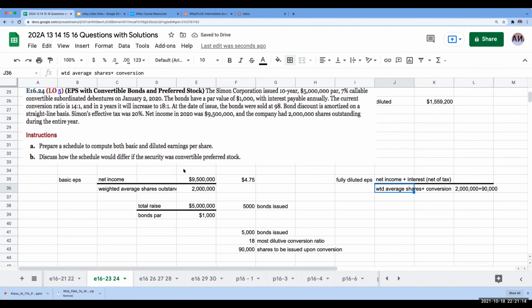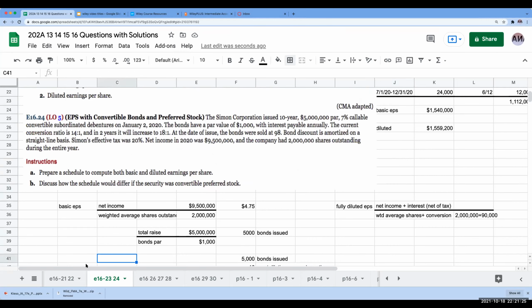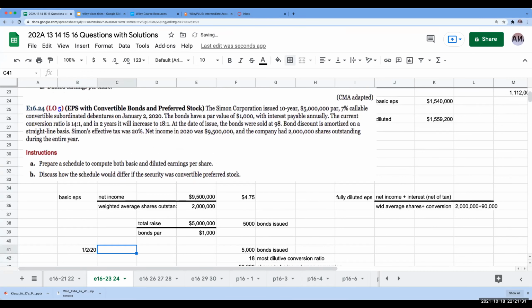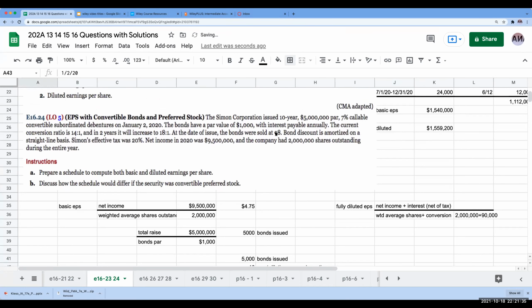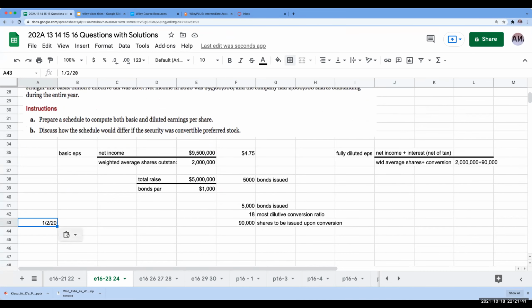So this is a little bit funky, because we've got a discount and some other things going on, but we're going to figure this out right now. Let's take a look at what happened when this bond was issued at 98 on 1/2/20. When the bond was issued at 98, that means I'm getting 98% of the bond's face value in cash.